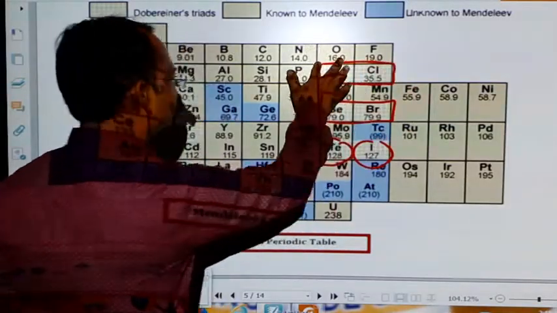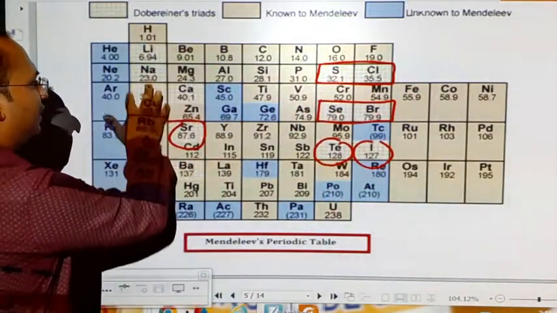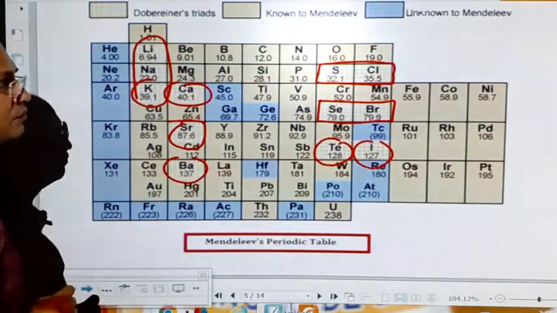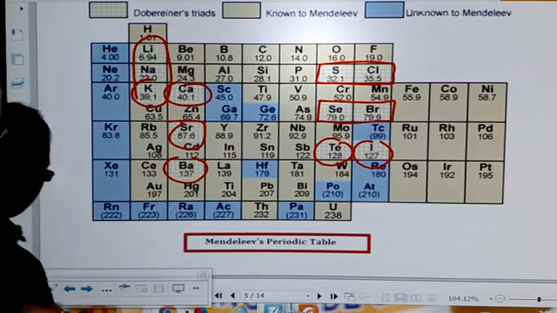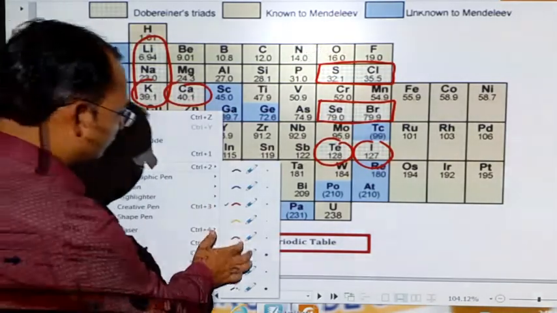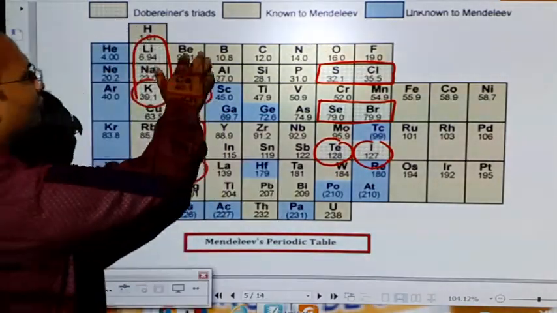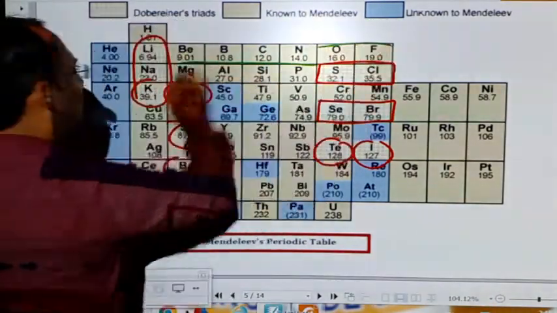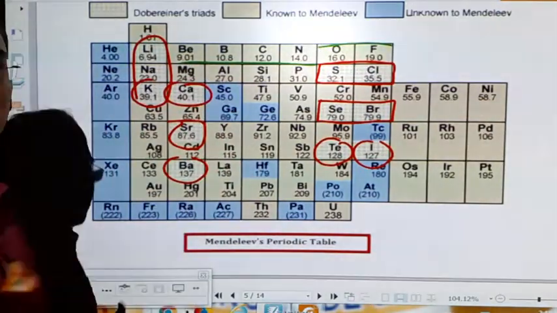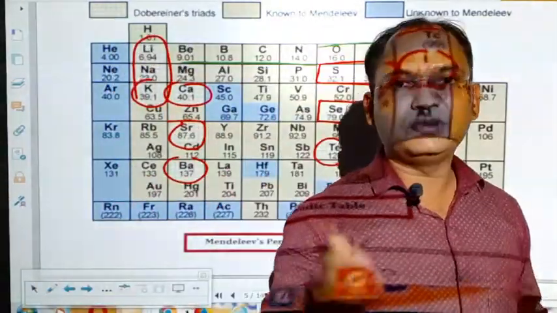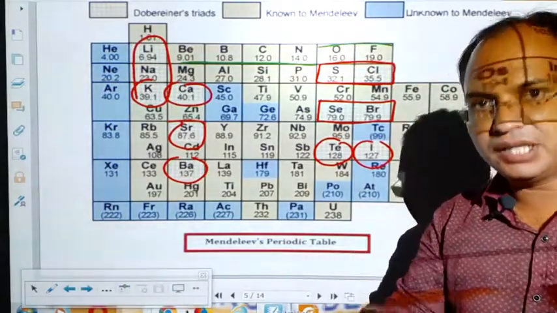These were the elements which were present in Dobereiner triads. And the rest of these elements are classified by Mendeleev, and all the elements mentioned in the blue color boxes were not known during the classification by Mendeleev, but they were later discovered.